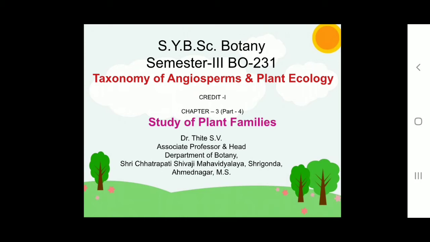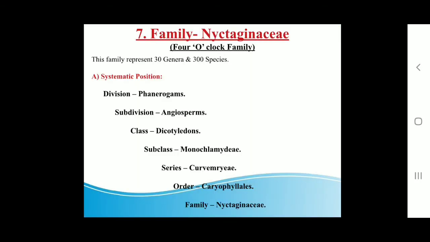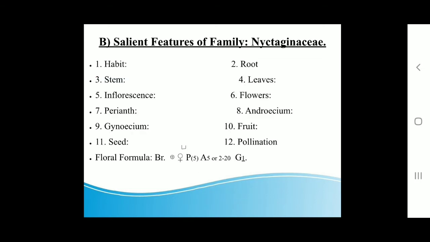So first we see the systematic position of this family. Division Phanerogams, subdivision Angiosperm, class Dicotyledon, subclass Monochlamydeae, series Curvembryeae, order Caryophyllales, family Nyctaginaceae, which is characterized by an involucre of separate or united brightly colored bracts, and second, one-seeded anthocarp fruits. These are important characters of this family.